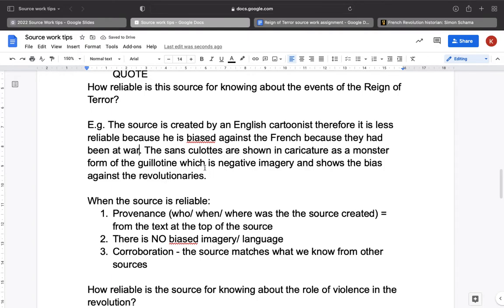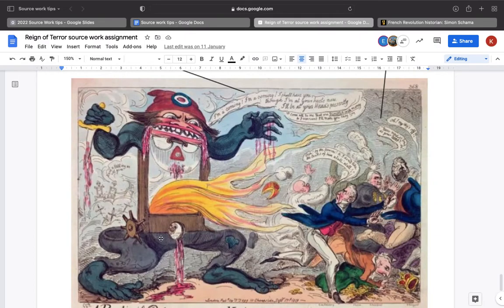And then my second point, I'm not going to talk about the date. I've got a choice. I've decided I want to talk about biased imagery. So I'm going to give a point about the way that this cartoon shows the biased imagery. And in this case, I'm going to say it's because of the sans-culottes. I know that these are sans-culottes because we've got the long trousers, we've got this little liberty cap and the revolutionary rosette in the revolutionary colors.